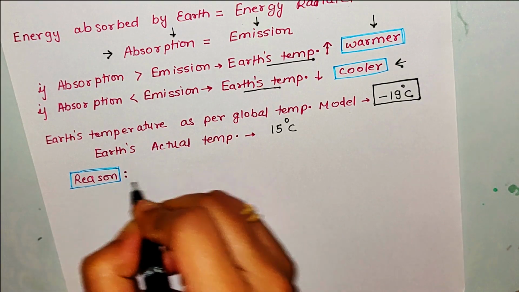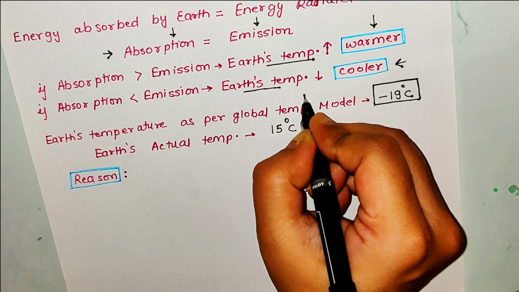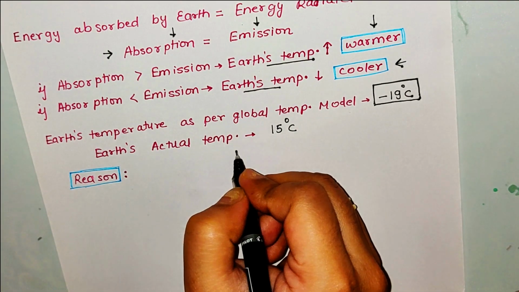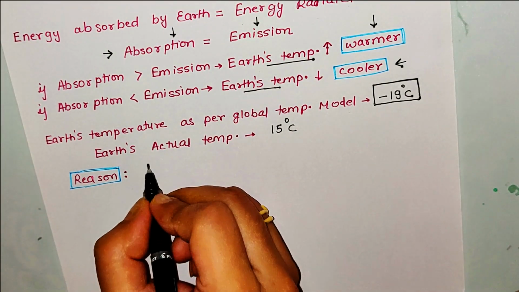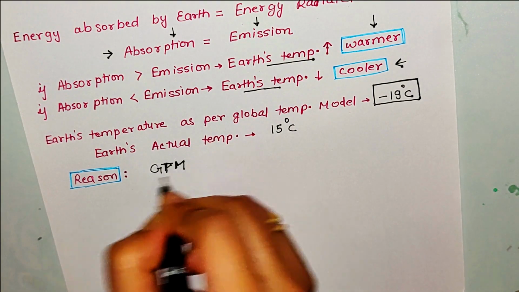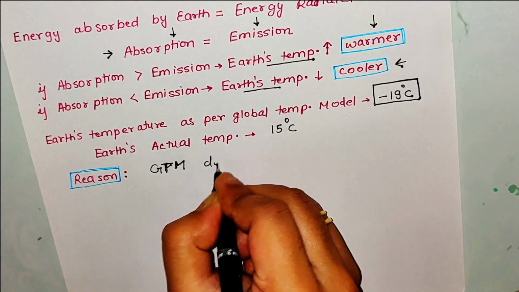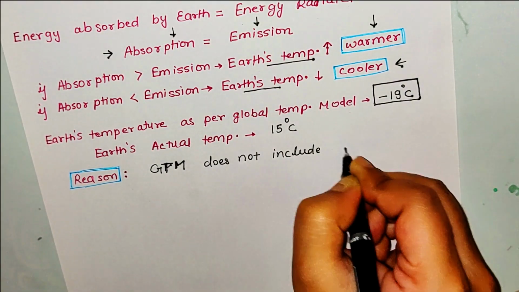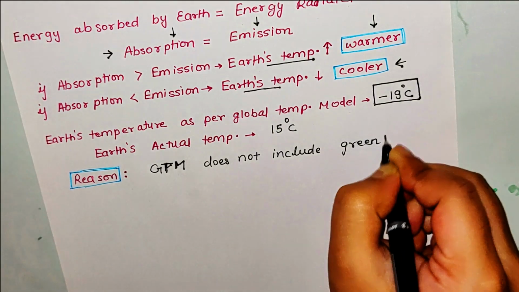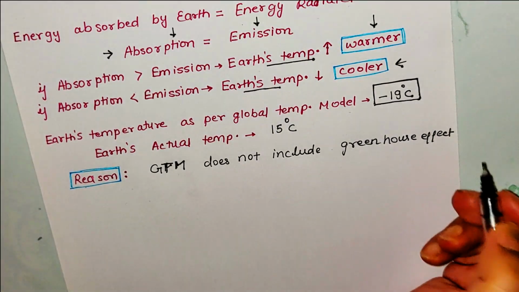Now what is the reason for the difference between the temperature as per the global temperature model and earth's actual temperature? The reason is that the global temperature model, I am writing here GTM for the global temperature model, does not include the greenhouse effect.